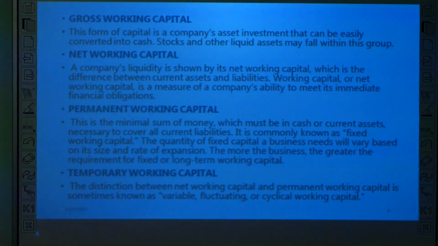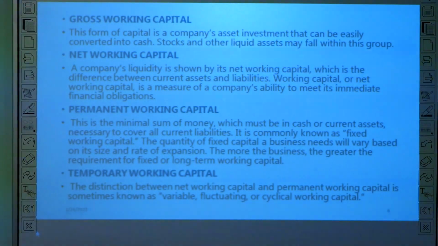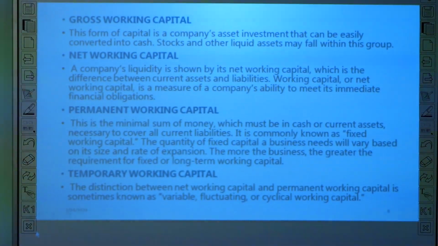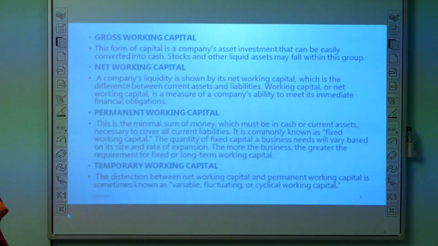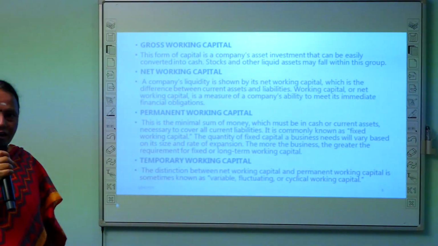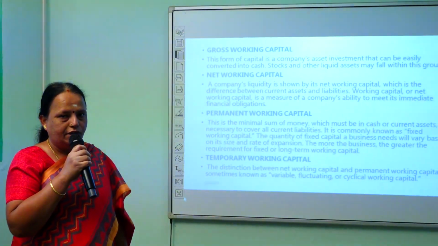Next. As we have already discussed, the gross working capital is nothing but the total current assets of the firm. We should not take into account the current liabilities, only the total current assets, that is debtors, cash balance, prepaid expenses, bills receivable, etc. And net working capital is nothing but total current assets minus current liabilities. This is called net working capital.